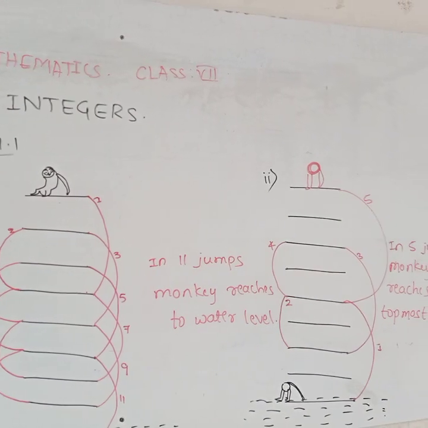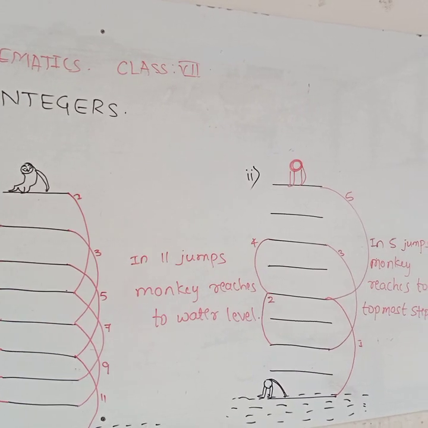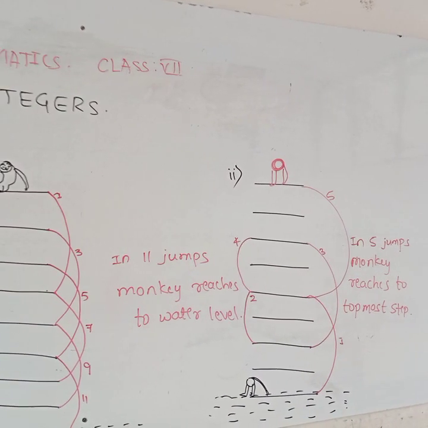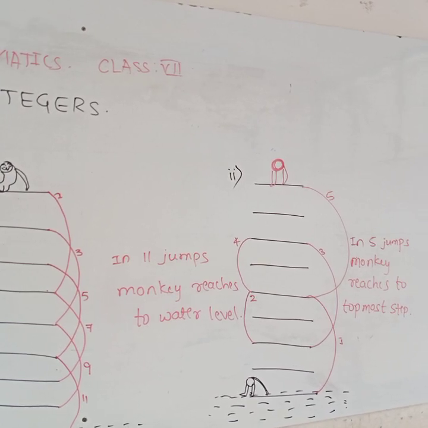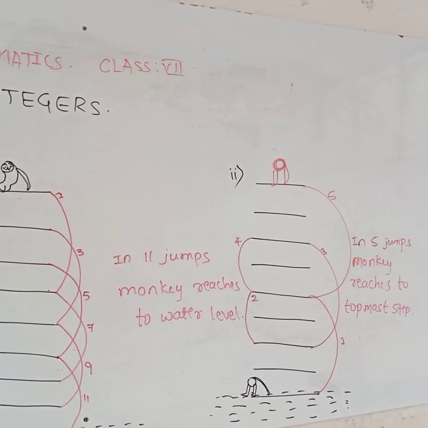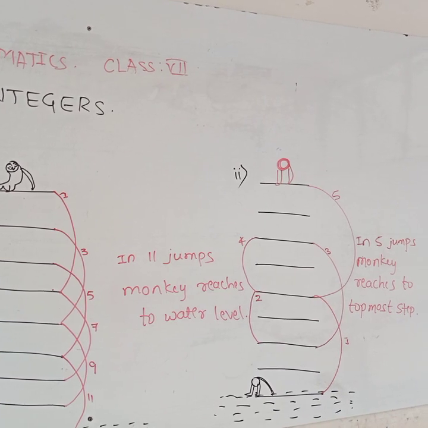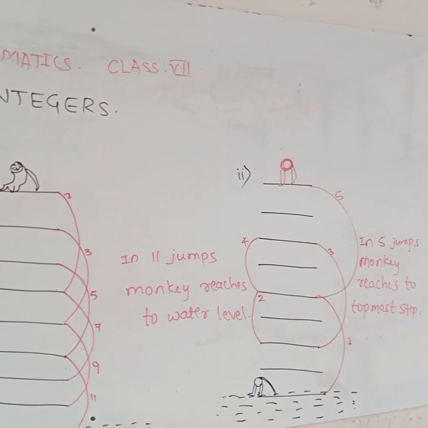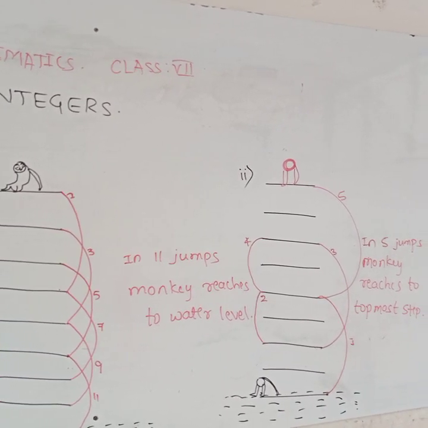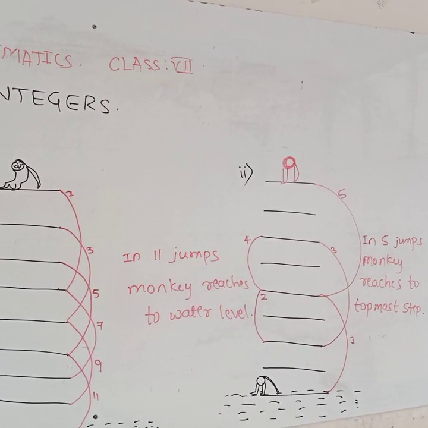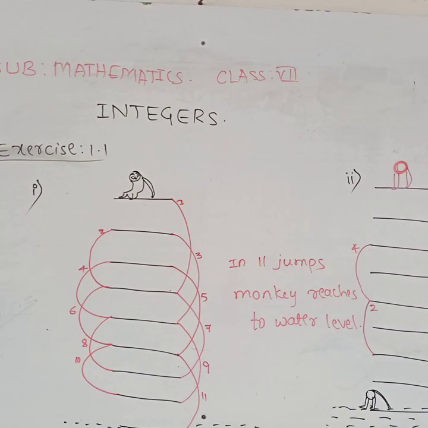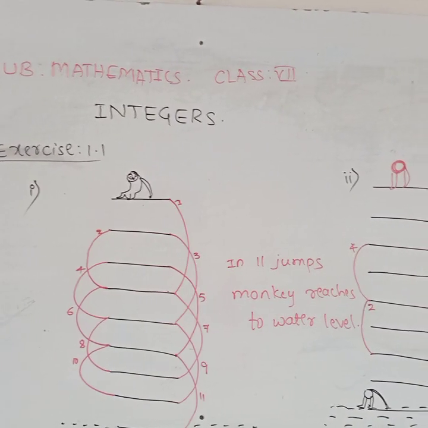So this is the second answer. This is the answer for the second question. So it comes 4 step up, 2 step back, again 4 step up, 2 step back, again 4 step up. Within 5 jumps, monkey reaches the topmost step. Okay? Is it clear to everybody? Yes?